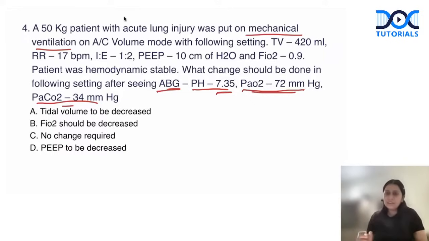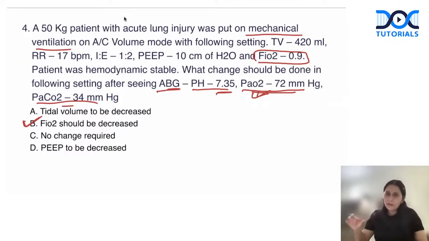But if I see the setting, the FiO2 is very high. It is a toxic FiO2. So my first responsibility is to bring it to the non-toxic level. So I would decrease the FiO2 as we have achieved the oxygenation. I will make it 0.8, 0.7, 0.6, and that is our target. 0.6 is the non-toxic FiO2.